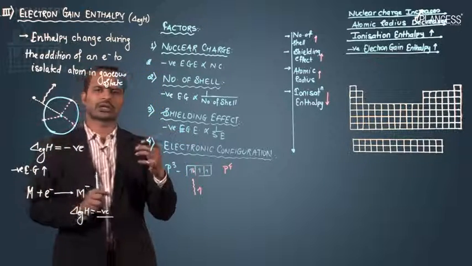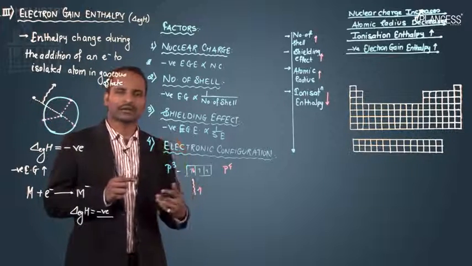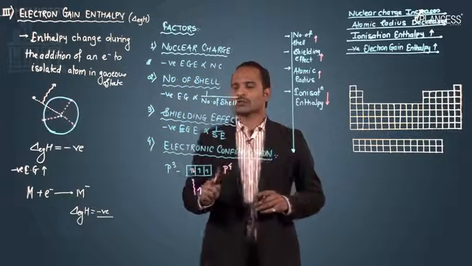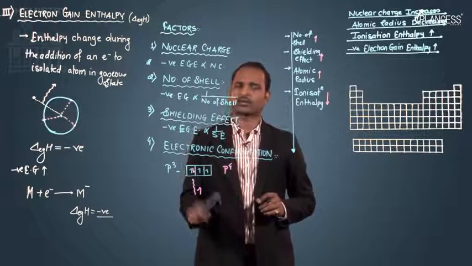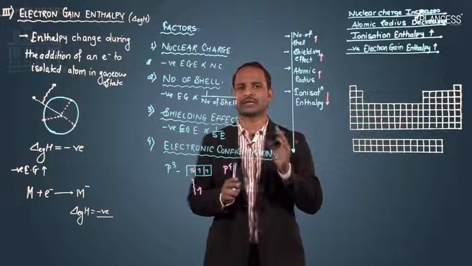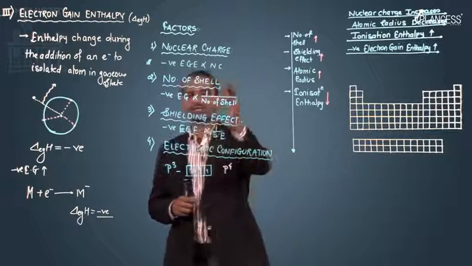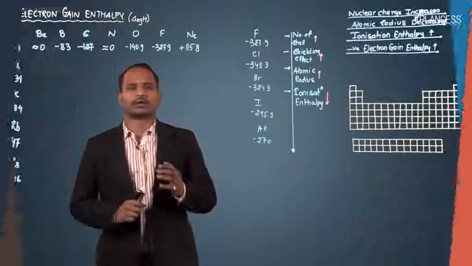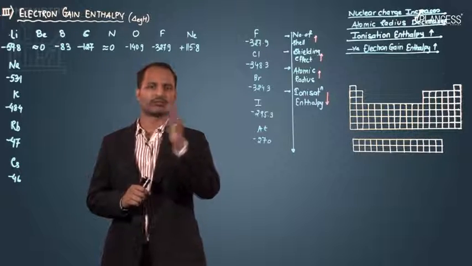And if the nucleus is not showing any interest, that means the attraction is weak, so less amount of energy will be evolved. So the electronic configuration is the fourth factor which affects the electron gain enthalpy. Stable atoms always show very rare interest, meaning they do not show any interest in gaining electrons, so less energy is evolved. So this is about the electron gain enthalpy, and these are the 4 factors which affect the electron gain enthalpy.